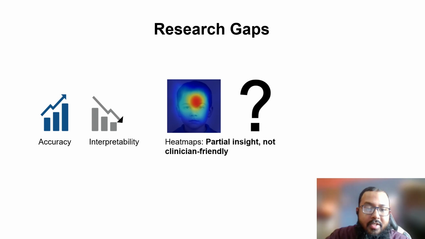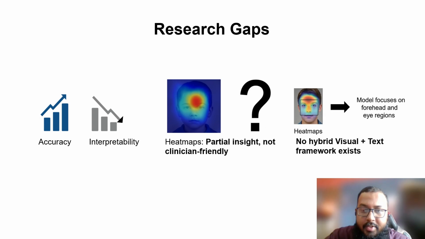As you can see in the picture, the heat map provides insight that the model is focusing on this region. But we need an expert, a person, to understand why the model gave us this decision. We need something which is not just these kinds of heat maps, which will also be clinician friendly.